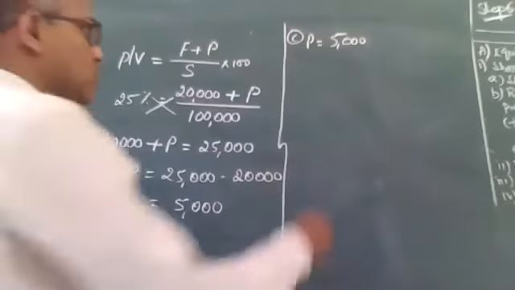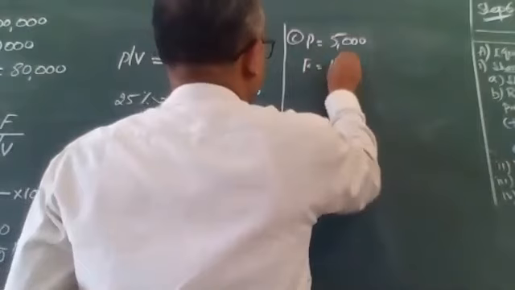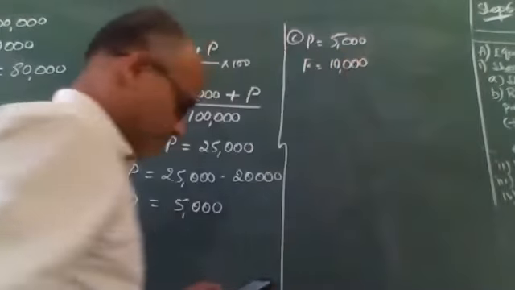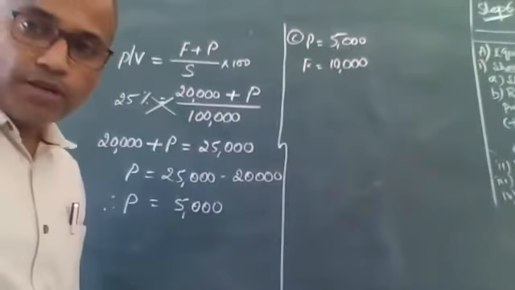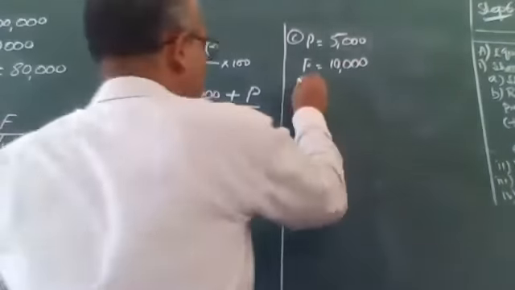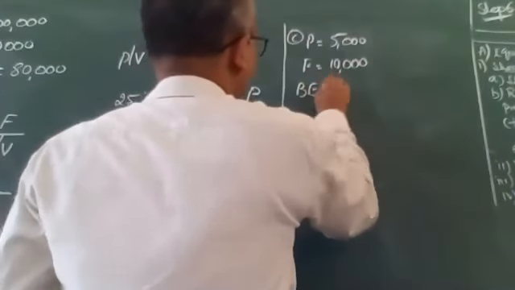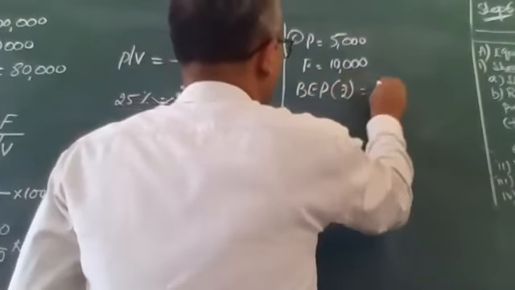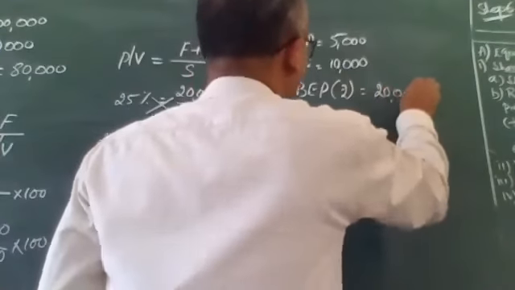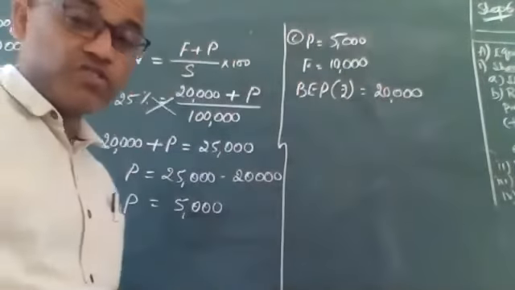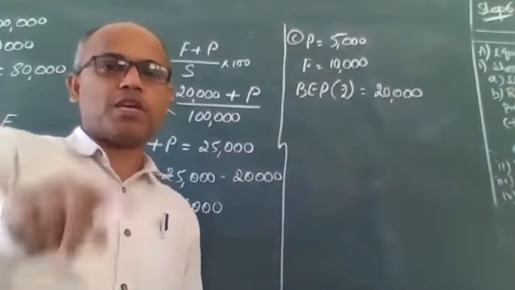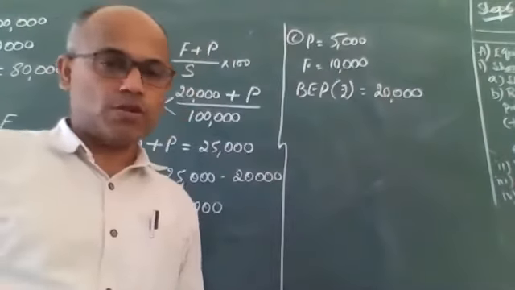Fixed cost of 10,000 rupees. So it is having a fixed cost of 10,000 rupees, and the break-even point is 20,000 rupees. So break-even point is given in rupees. Break-even point is 20,000 rupees. Why do we stress break-even point in rupees? Because break-even point can be expressed in units also.